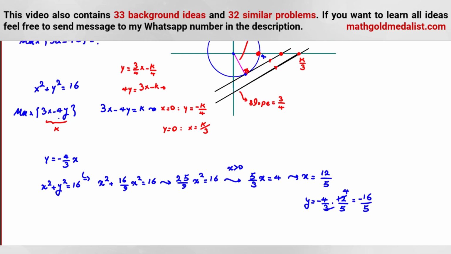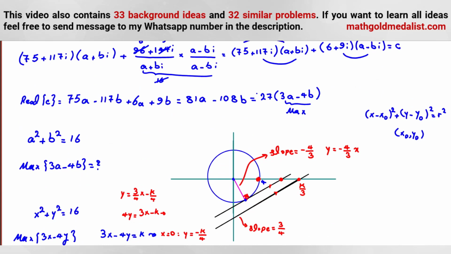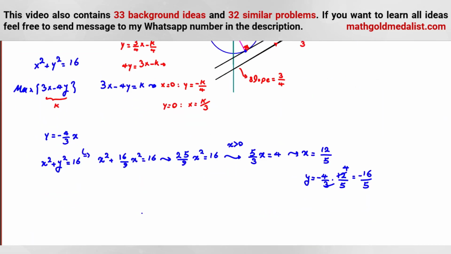Now we want to find the maximum of 3x minus 4y, and also we should multiply by 27. So what will the answer be?